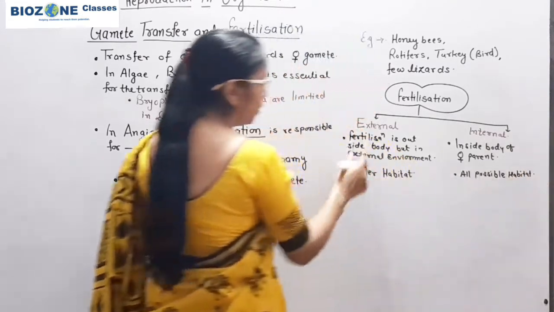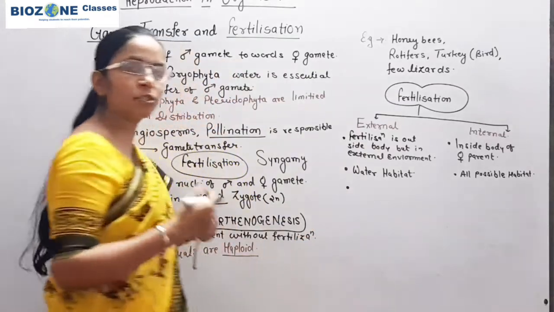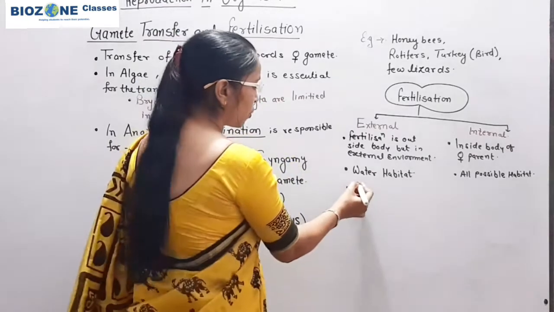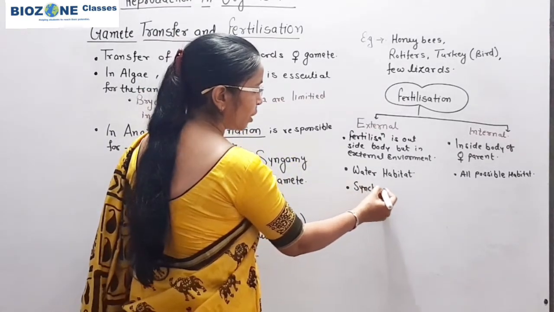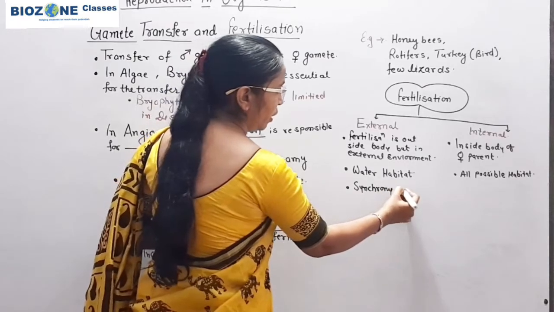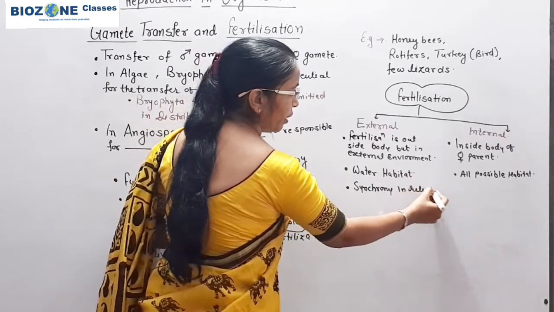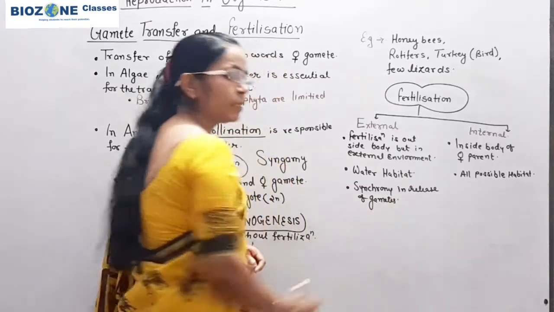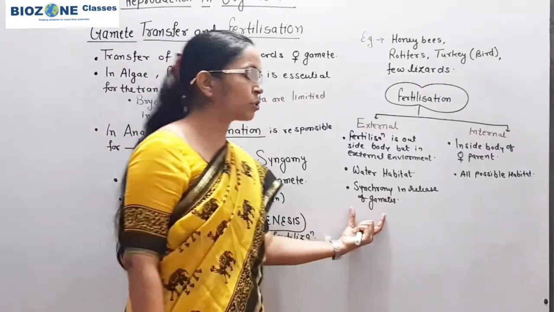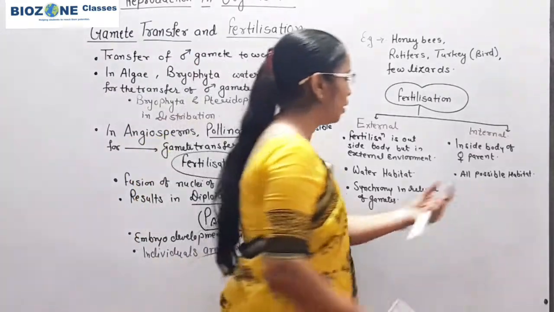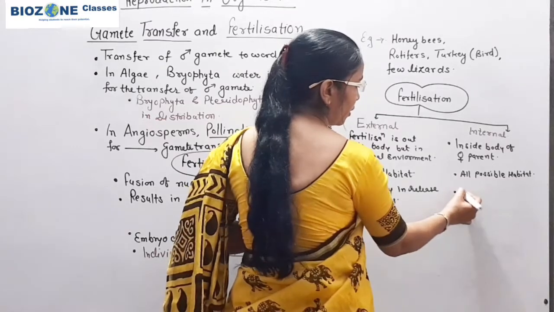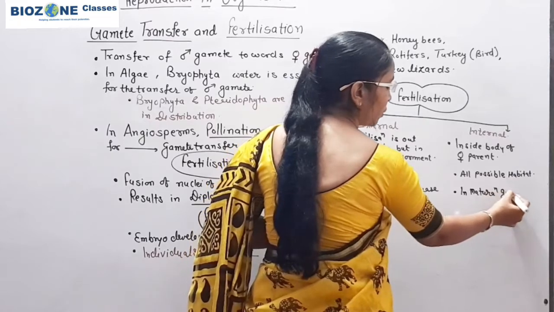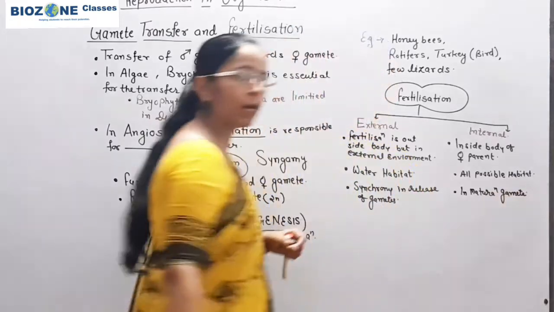This part you remember. What is the risk here? In external fertilization, what is the key feature? Synchrony in the release of gametes. That means the male and female gametes should be released at the same time, and only then external fertilization takes place. Here synchrony is also required in the maturation of gametes. At what time should the gametes be mature? This part you remember.